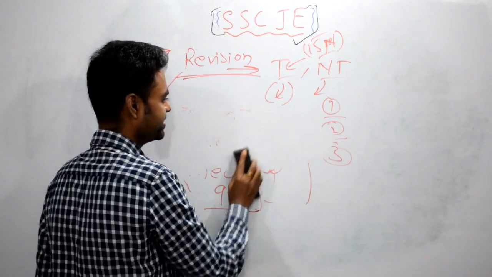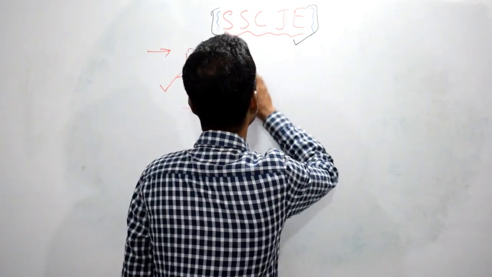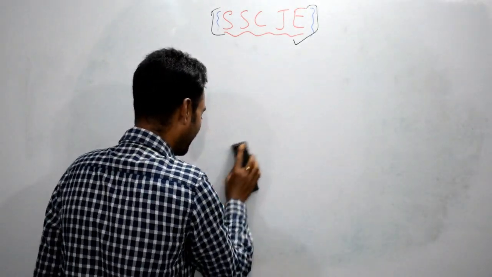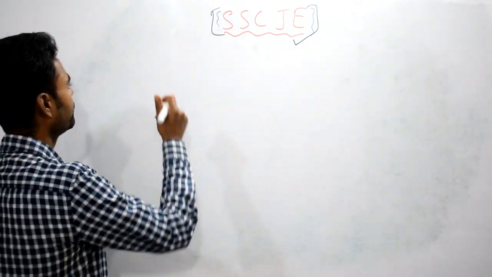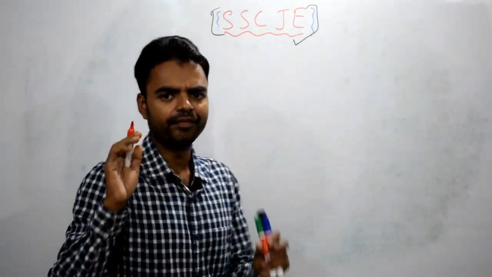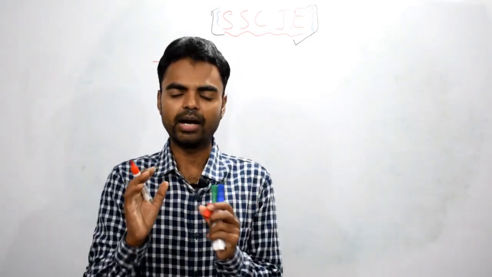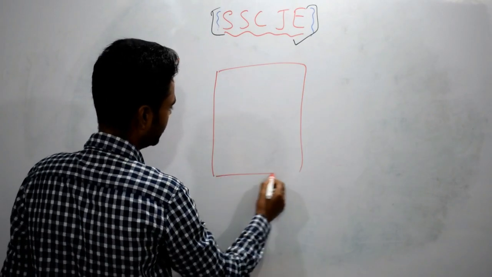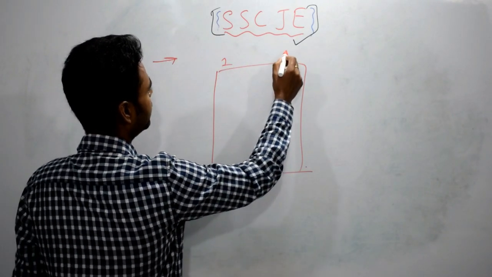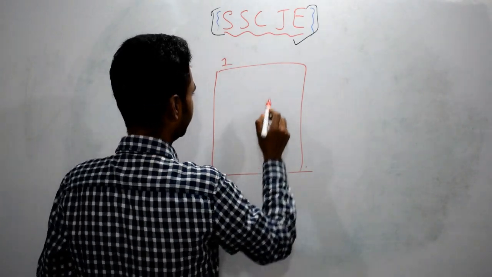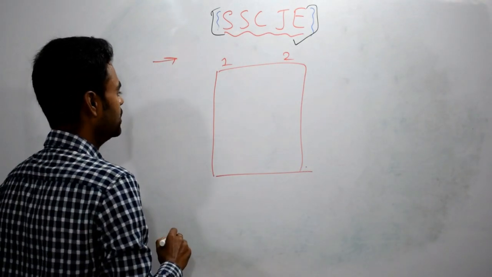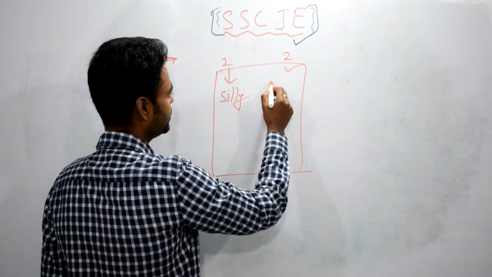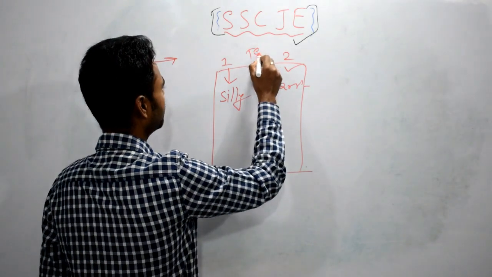After writing the first test series, let me tell you what you have to do. After writing the test series, you have to go through what you have written. While going through it, you will come to know many things, that is, what problem you are facing. Time management, that means you have to attempt in a better way. You have to improve your time management first. So take a page, my dear, and divide it into a left side and a right side. On one side write down the silly mistakes you are making, and on the other side write down the things you have learned from test 1.